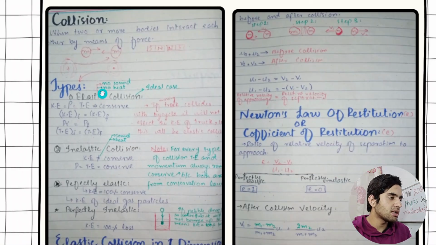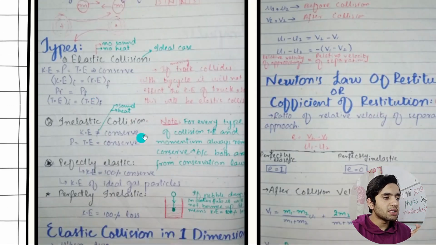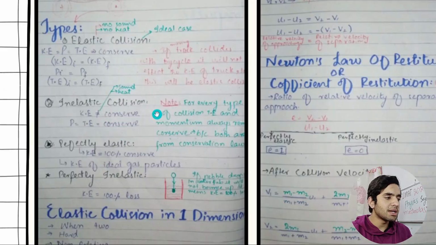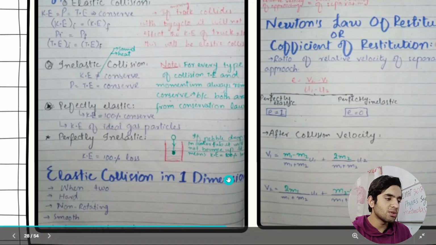This is the question that appeared in IMAT 2020 and 2023. So collision has got 2 types, elastic collision and inelastic collision. In elastic collision, kinetic energy, momentum and total energy all remain conserved. It means that initial and final will be the same. No sound, no heat. That's the ideal case. But in inelastic collision, kinetic energy does not remain conserved. It will convert into sound energy or heat energy. I have added some examples, but the one that I am going to ask you is elastic collision in 1 dimension. This was the formula that